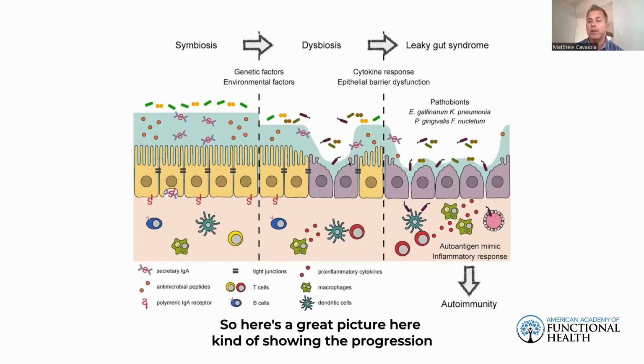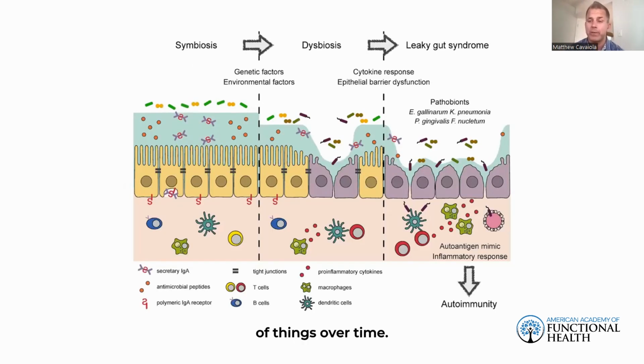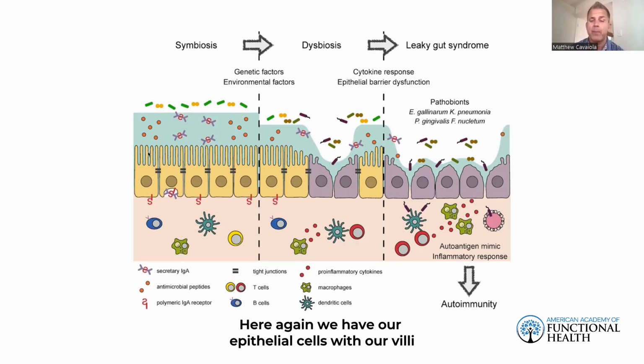So here's a great picture showing the progression of things over time. Here again, we have our epithelial cells with our villi that are sweeping and absorbing nutrients properly. In between, these little band-aid things are tight junctions that exist between the cells that prevent the flow of large molecules and particles of food in between the cells. And then, of course, here we have our two layers of mucus.